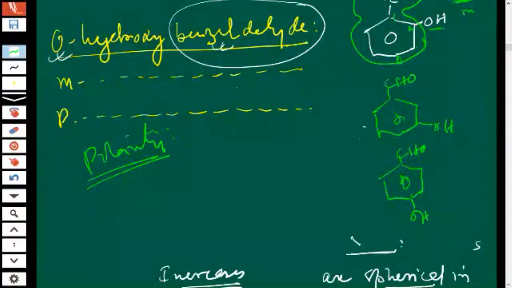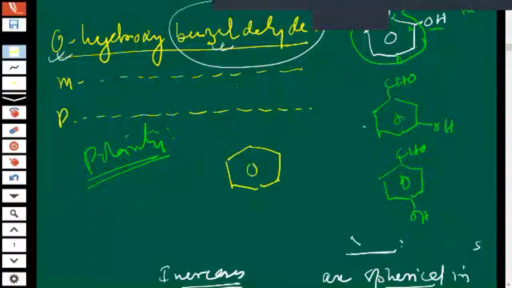Yeah, see the structure. Ortho will form intramolecular hydrogen bonding. This is benzaldehyde and this is, suppose, okay, children. So this is the positive part, and this is the negative part.